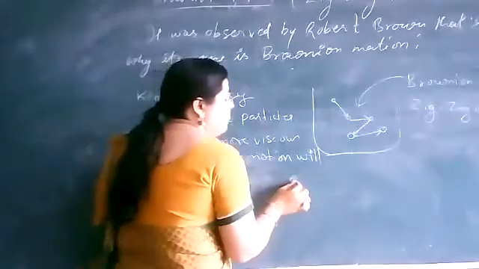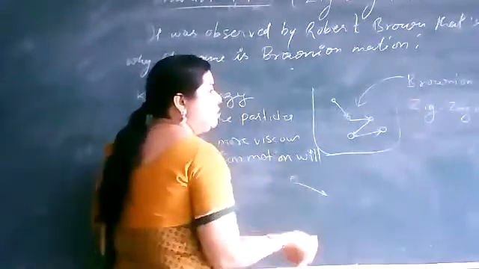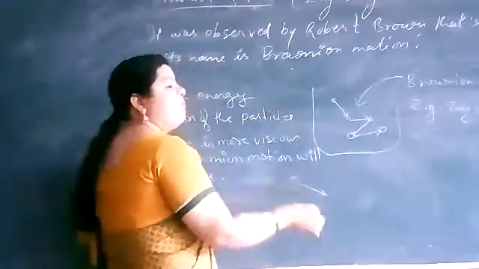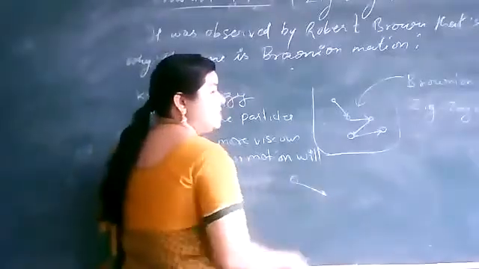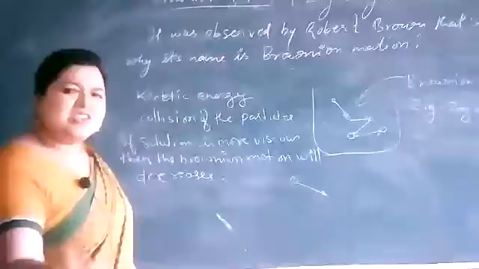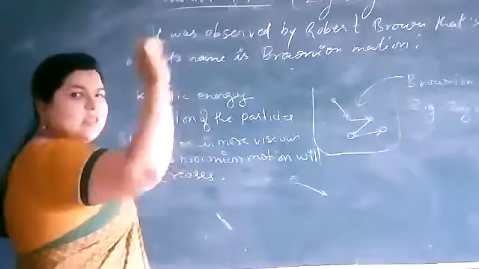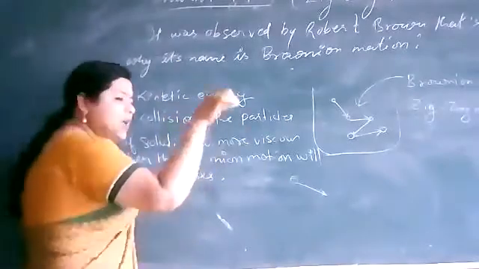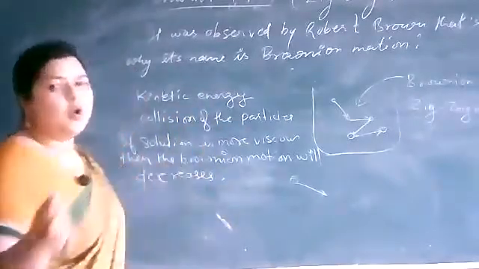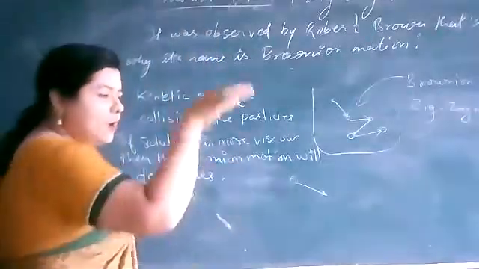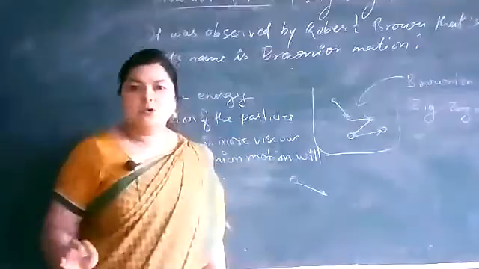When this particle moves further, due to the obstruction caused by the viscosity it will not move faster. So when viscosity rises, the motion of the colloidal particle decreases. The more viscous the solution, the lesser the Brownian motion.